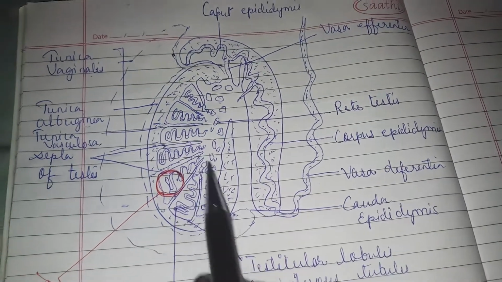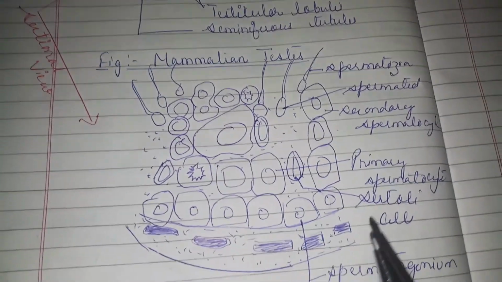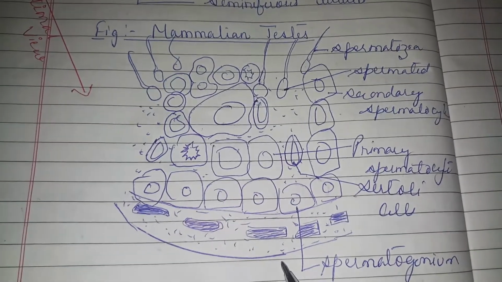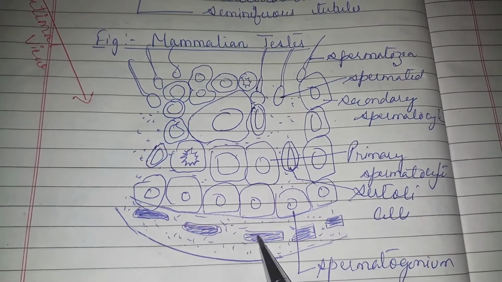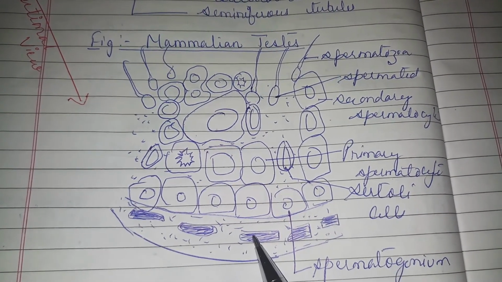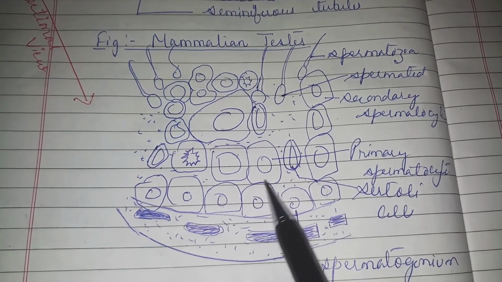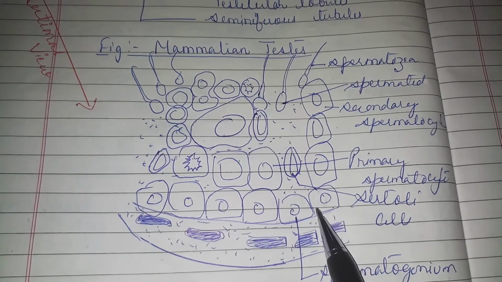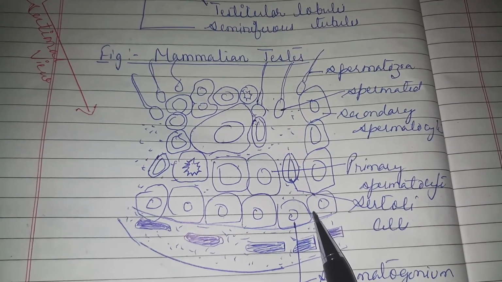Now if we see the diagram, this is the sectional view of a seminiferous tubule. The seminiferous tubule has the germinal layer. This germinal layer has a majority of cuboidal cells, which will give rise to the male gamete.